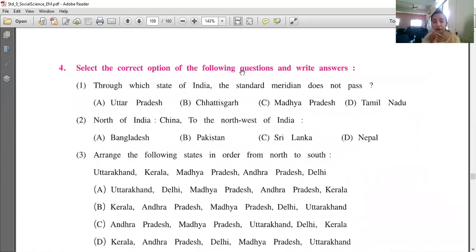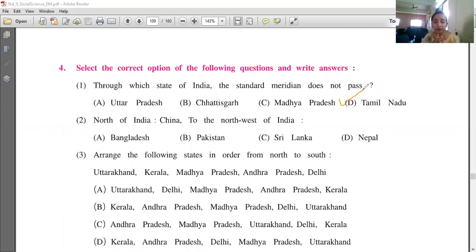Okay, you have to correct the following options and you have to write the answers only in the textbook. Through which state of India does the standard meridian not pass? The standard meridian passes through Uttar Pradesh, Chhattisgarh and Madhya Pradesh, but it does not pass through Tamil Nadu. So you have to write the question and write that the standard meridian does not pass through Tamil Nadu.